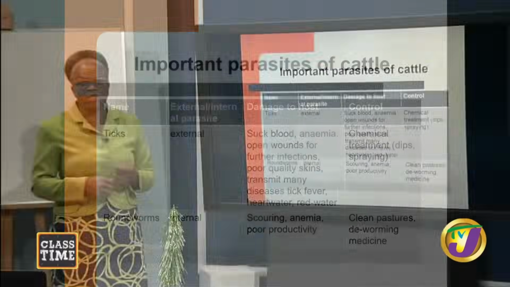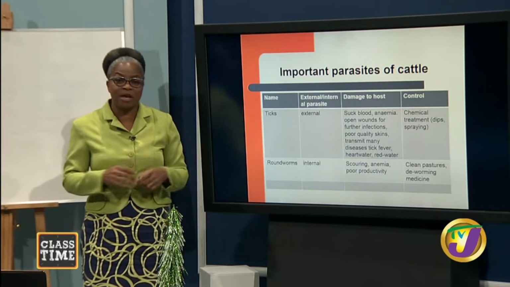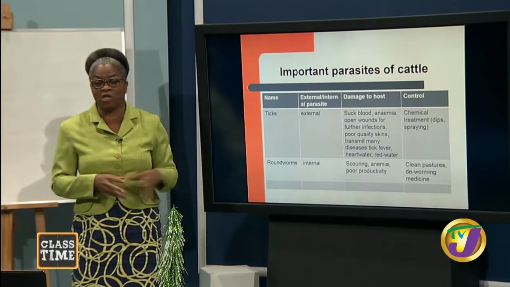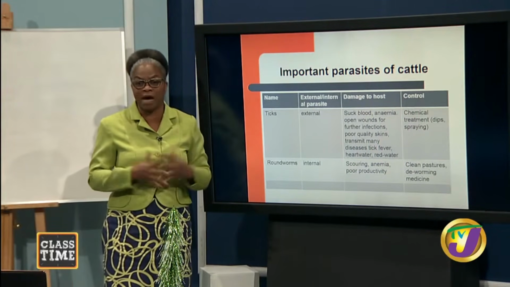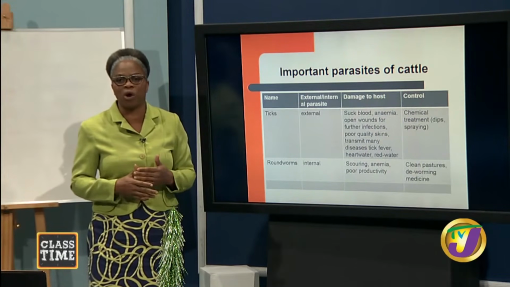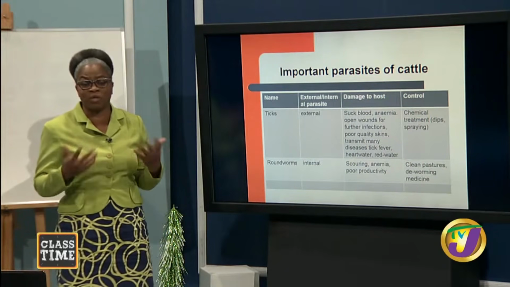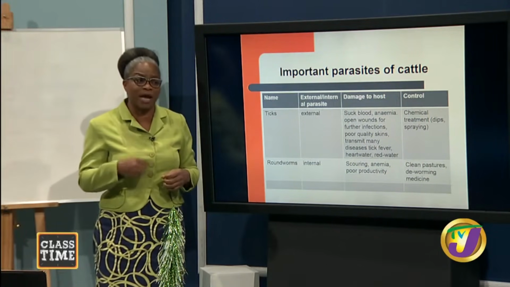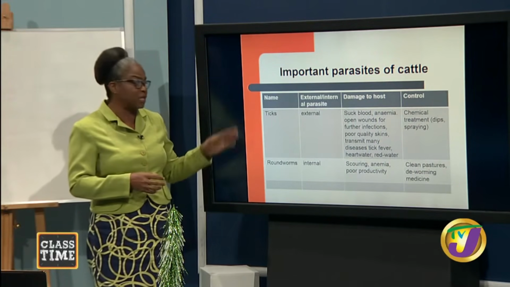We now want to move on to look at important parasites of cattle. And parasites, they want to live off other animals. So these cattle now become a host. And so we have to pay attention because we have two types of parasites, students. We have external parasites, and we also have internal parasites. And so the parasites of importance, we have looked at them already in terms of looking at anaplasmosis and heart water. It's caused by the parasite, the ticks.